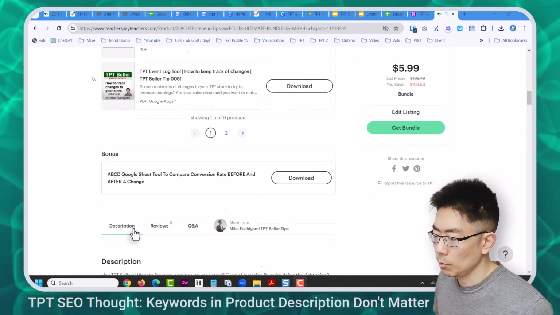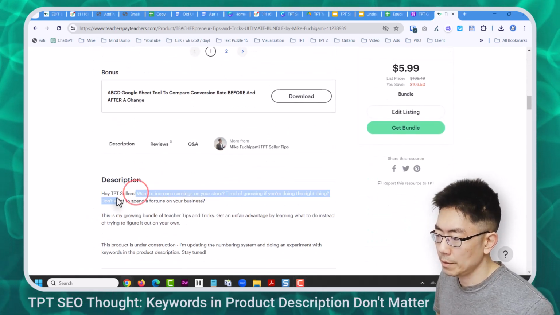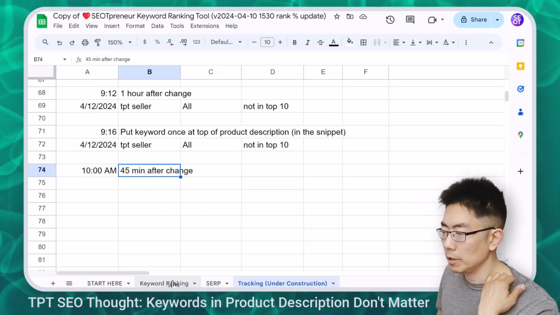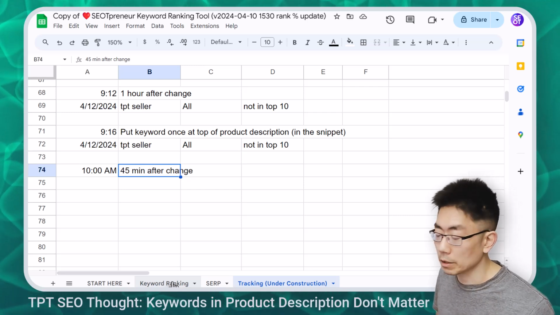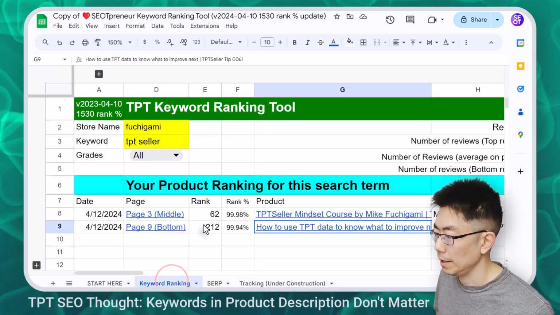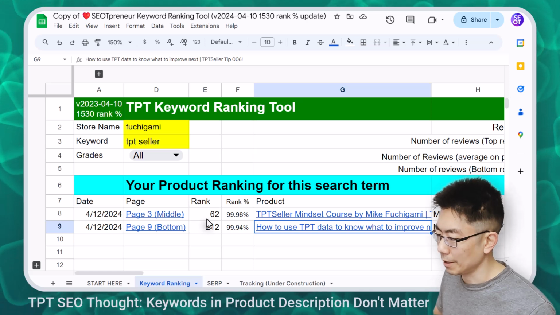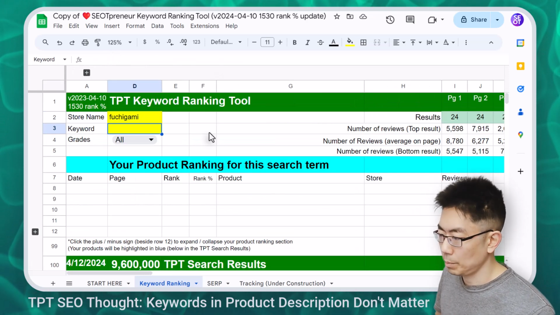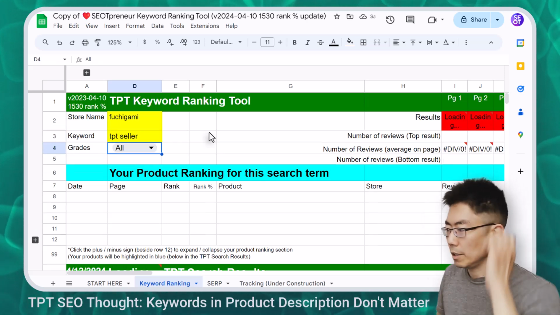I'm going to check to see what happens if I have TPT sellers in one spot, the product description, first line. Let's go to the keyword ranking page. I'm looking to see if the ultimate bundle shows up in the keyword ranking. It doesn't. And I think this might have auto updated. So let's just get rid of TPT seller here. It's loading in red. Let's put it as TPT seller. Does the ultimate bundle show up?